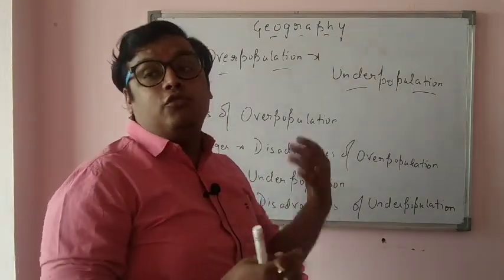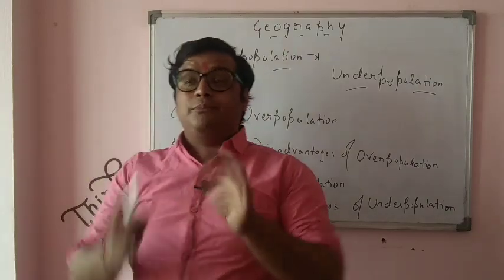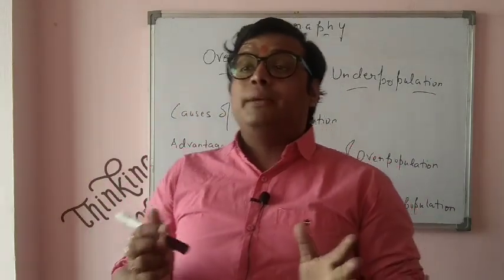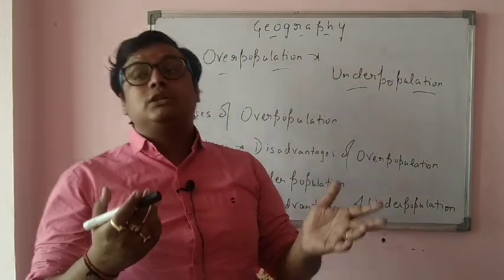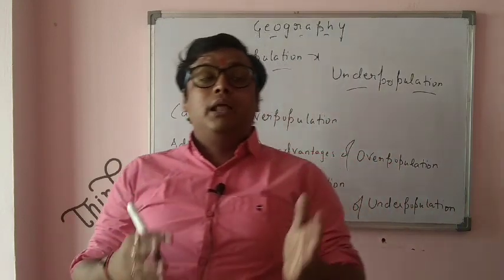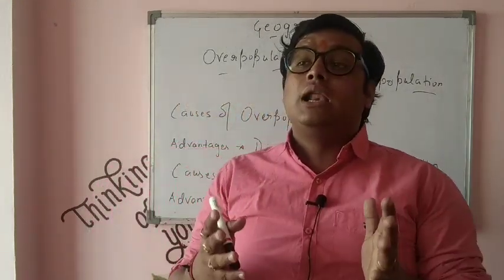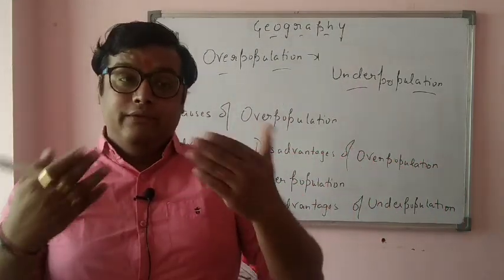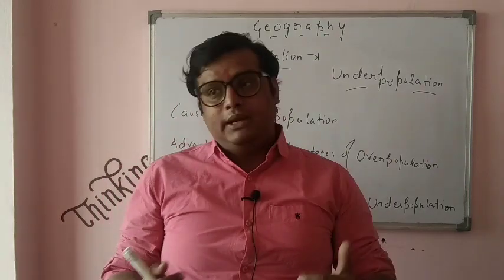What are the causes of overpopulation in a particular place? Overpopulation and underpopulation are just opposite to each other. Now what happens when we are talking about overpopulation? What is overpopulation? Overpopulation means a situation where the people have more than the things which are there for their ability, for their survival, for their growth, for their development.